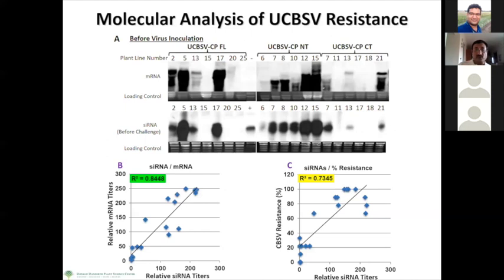So it's very important that you look for the transgenic plant line that is capable of accumulating a good amount of small RNA. So we screen them. It's a good molecular tool.